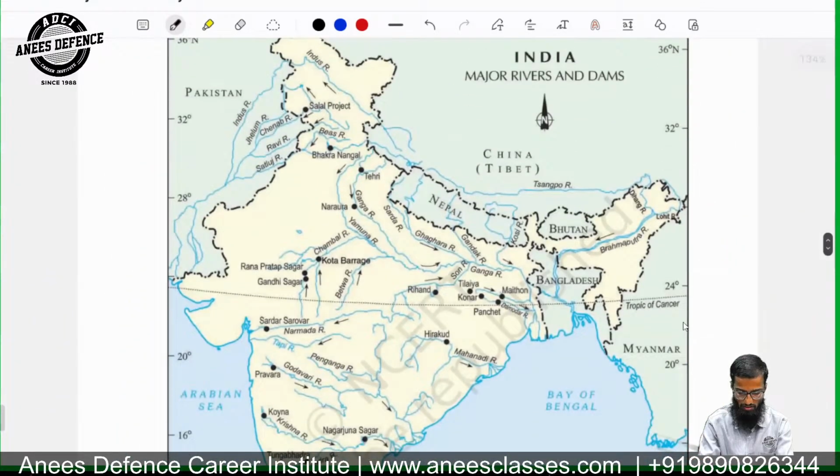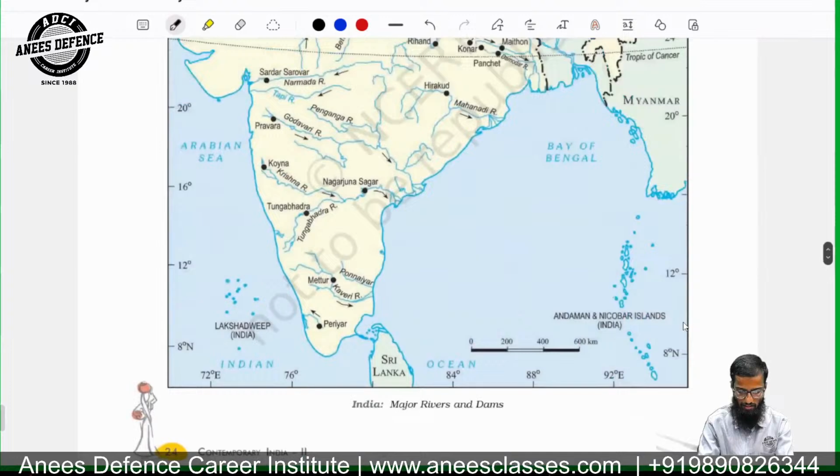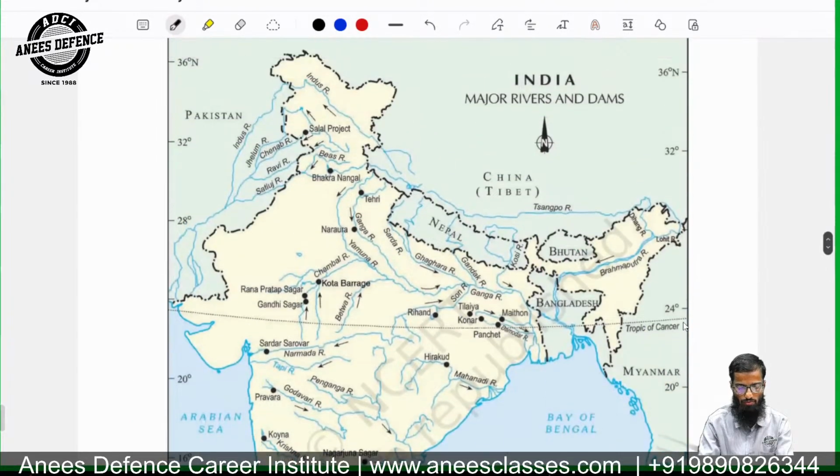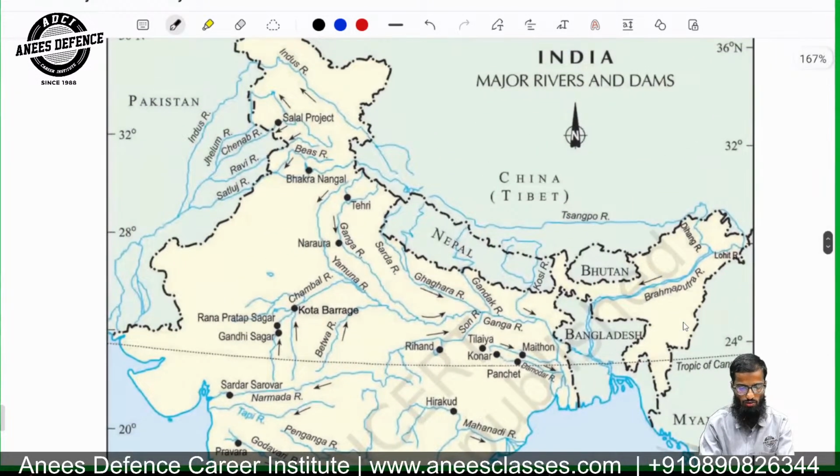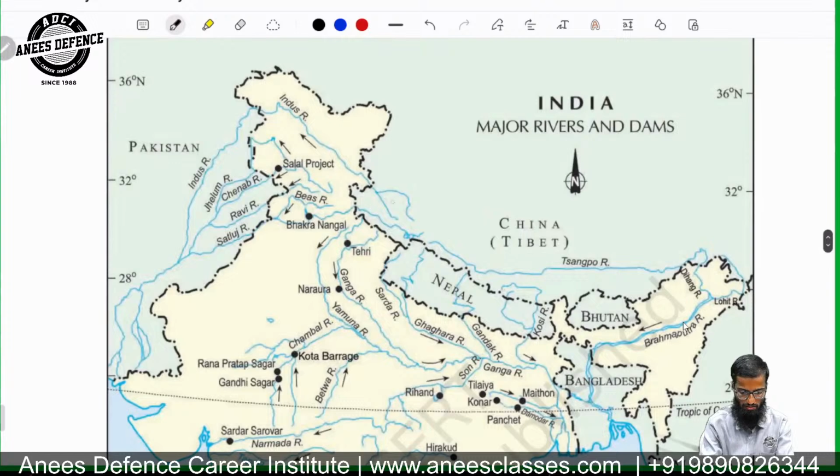So, major rivers and the dams, and I think we will spend a couple of minutes on this. Now look at the river Indus. This is how it flows. Then you have the Salal project on the Chenab River.